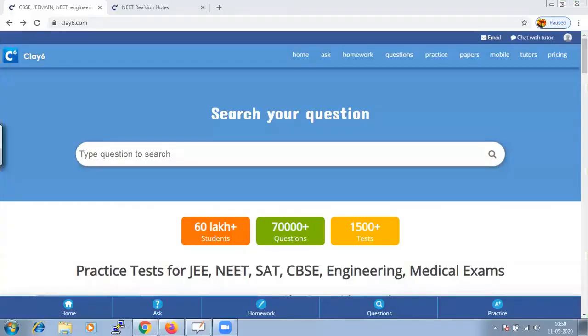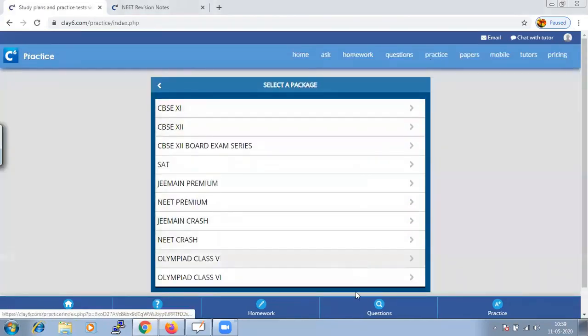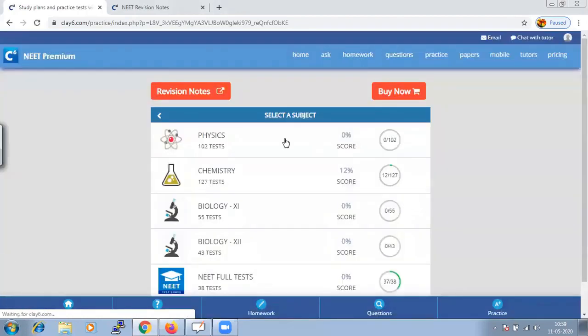To start the session with a new chapter, that is classification of elements. So this is our website, classics.com. Once you go to practice, we have different packages available. Since now we are doing classes for NEET, we have to go to NEET Premium, and we have revision notes as well as test series.